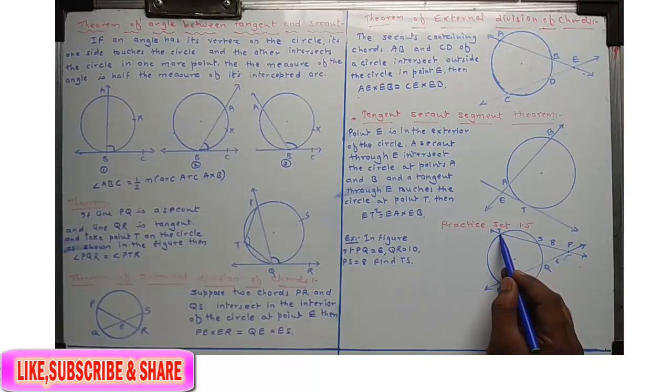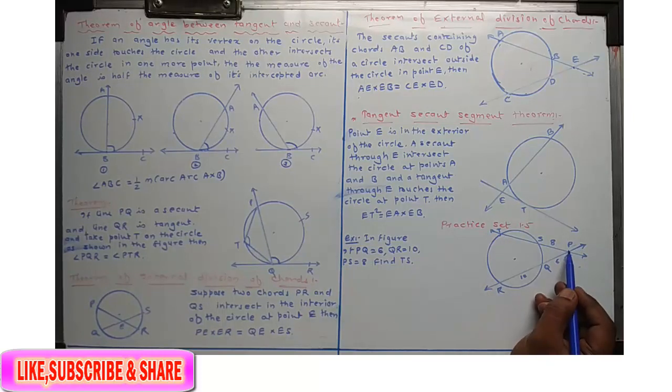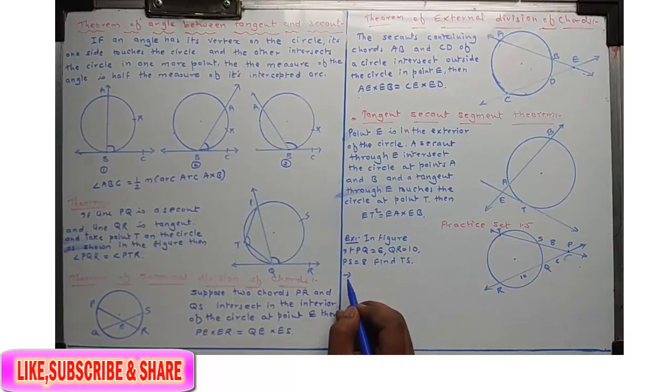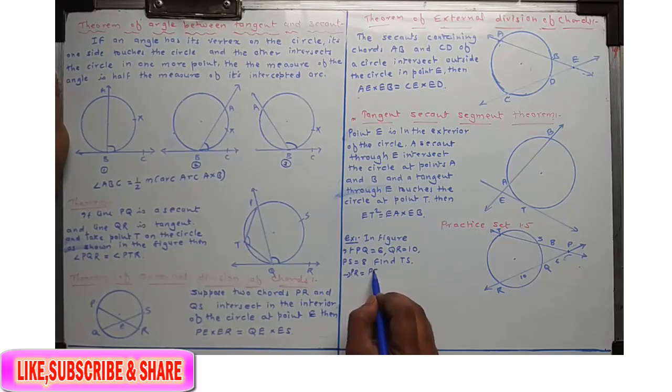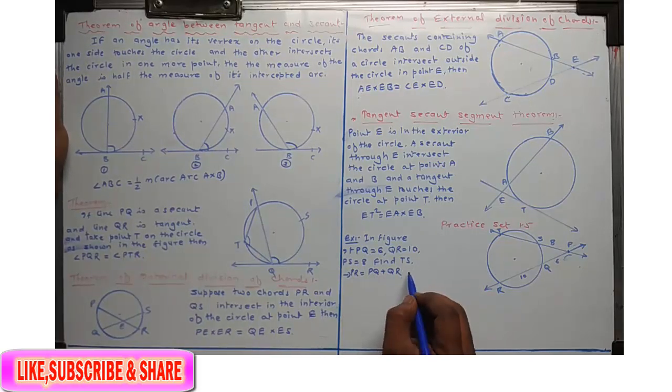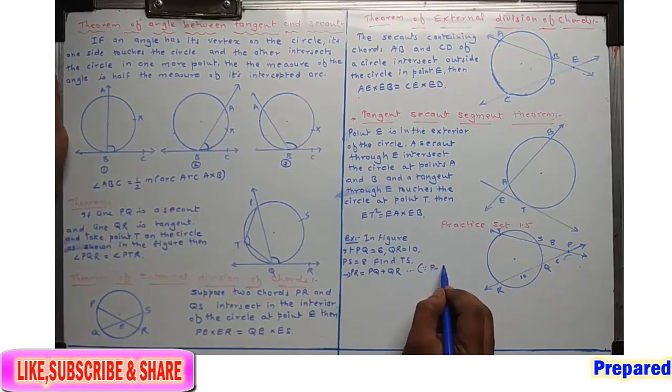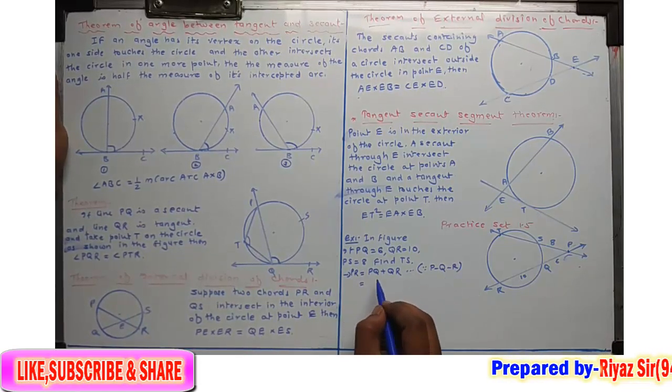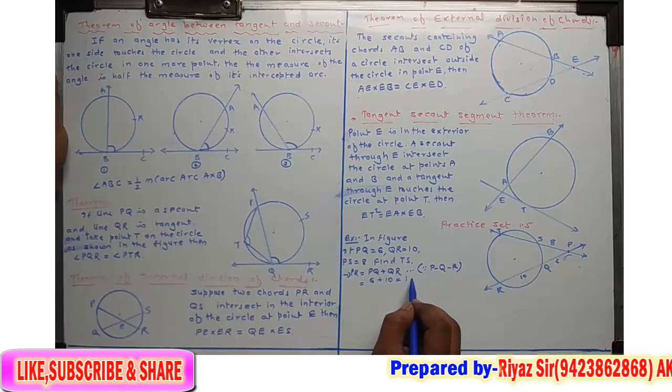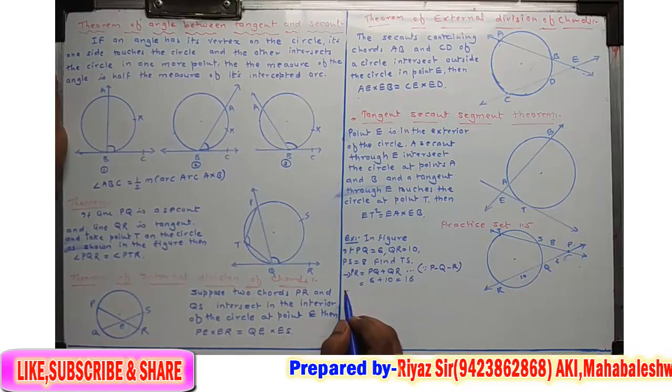Here it will come PT into PS is equal to RP into PQ. Okay, so here first we have to find RP. RP is not given. PQ is equal to 6 given, QR is equal to 10, and PS is equal to 8, it is given. So first we find PR is equal to PQ plus QR. Since P-Q-R, that is equal to 6 plus 10, that is equal to 16.